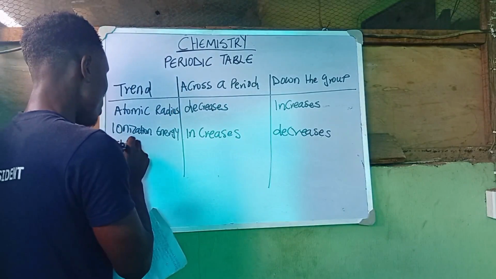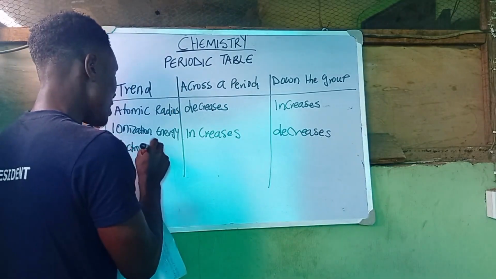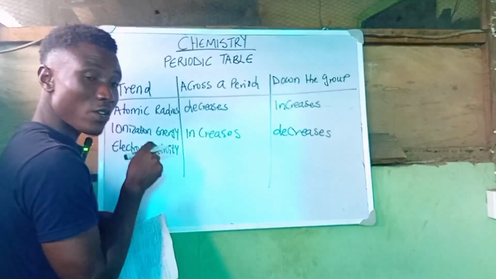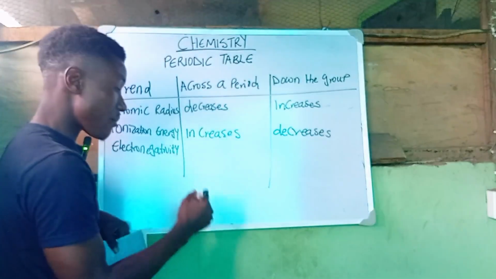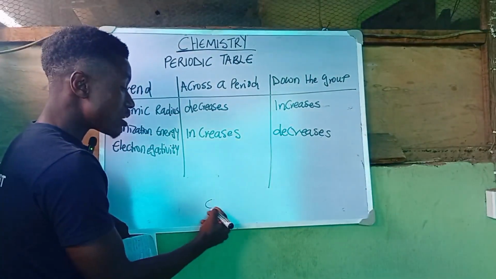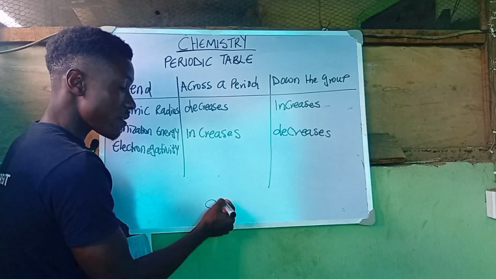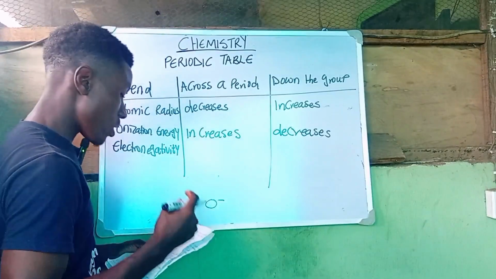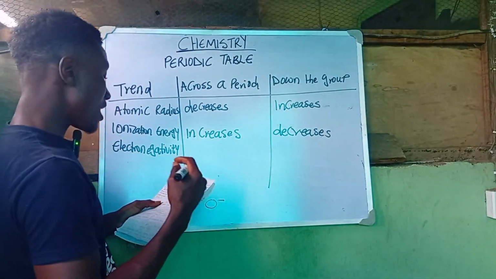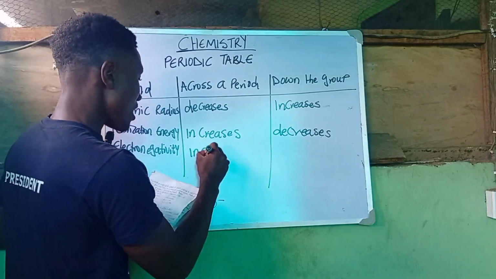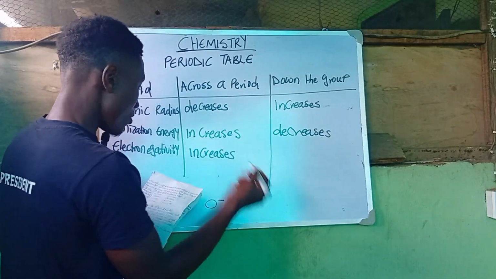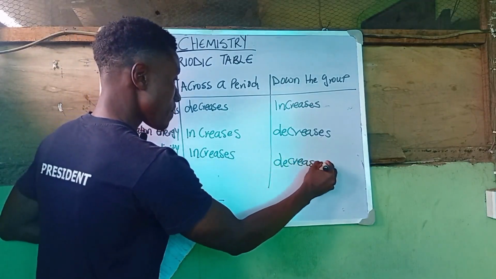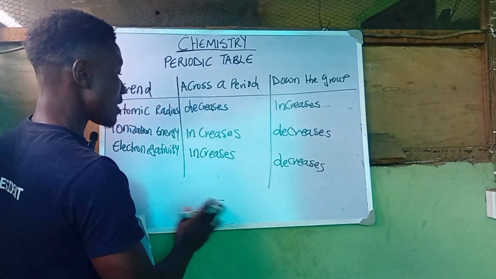We also have electronegativity. When we talk about electronegativity, this is not a new term, right? Electronegativity is the ability of an element to receive an electron. So when it receives, it becomes negative, and that is what is known as electronegativity. So electronegativity increases across a period. It increases across a period and decreases down the group.